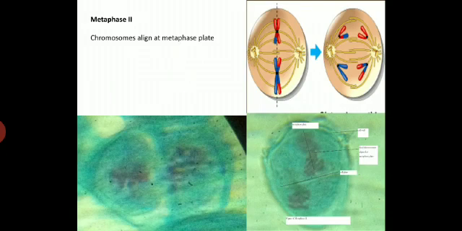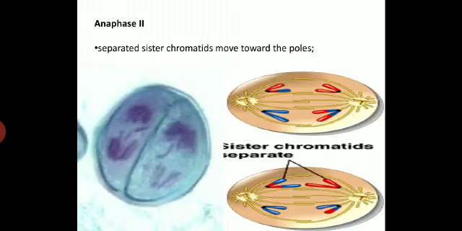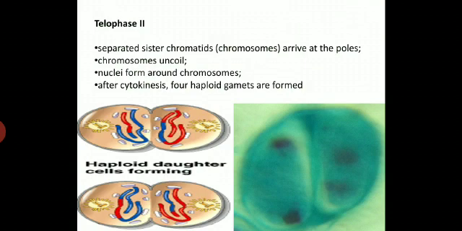During metaphase second, the chromosomes get fully condensed and are aligned at the metaphasic plate. Then in the next stage, anaphase second, the chromosomes present on the metaphasic plate get separated and move towards the poles. Then last, telophase second, where separated sister chromatids arrive at the poles, chromosomes uncoil, and nuclear membranes are formed around the chromosomes, and after cytokinesis there are four haploid cells, or you can say the gametes are formed.